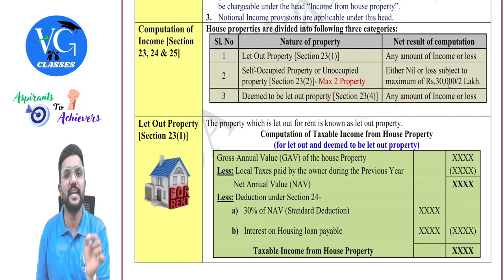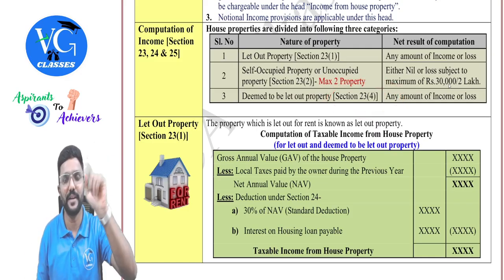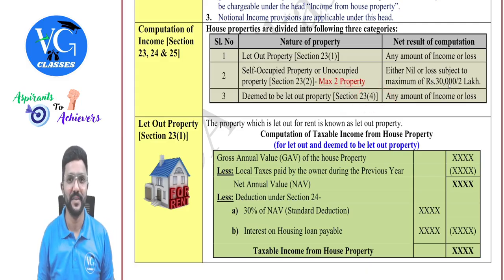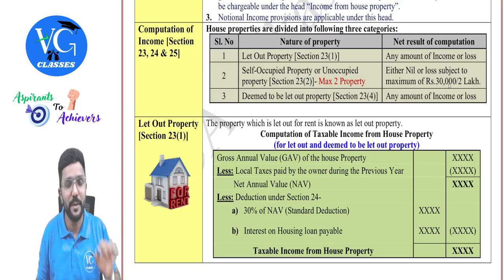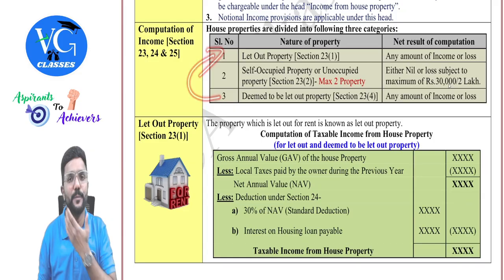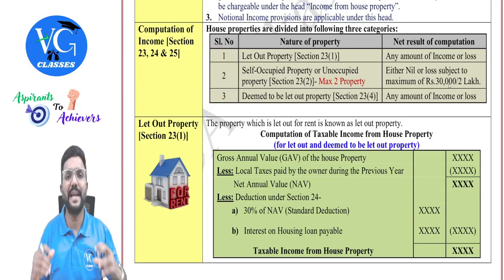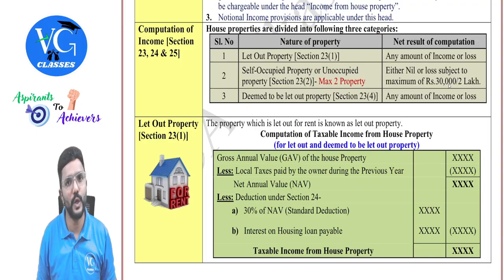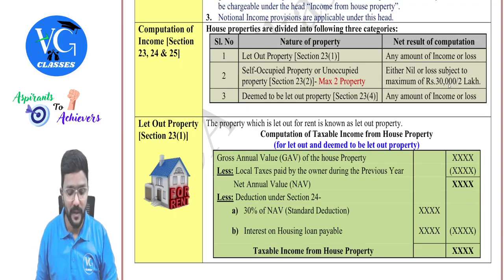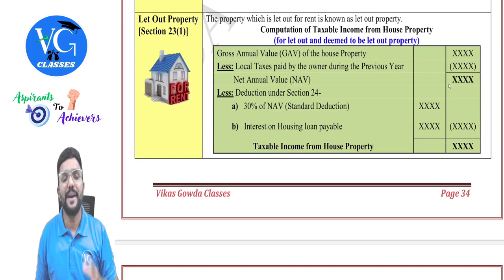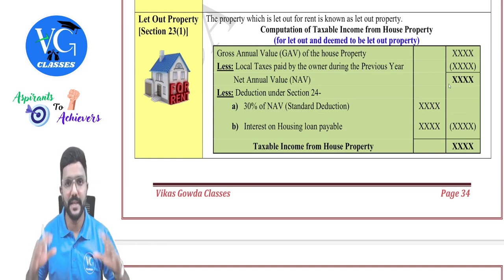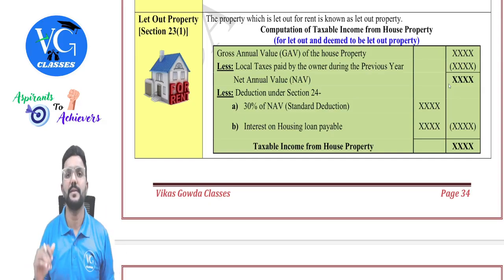Deemed to be let out property starts with a D and D is the fourth alphabet. So subsection 4, guys. Deemed to be let out property means as if it is let out. Actually it is not let out, but we will treat it as if it is let out. So even in that case, we can have any amount of income or loss, guys. And the format to compute the income under the head house property is given in the law. We need to strictly follow the same, guys.